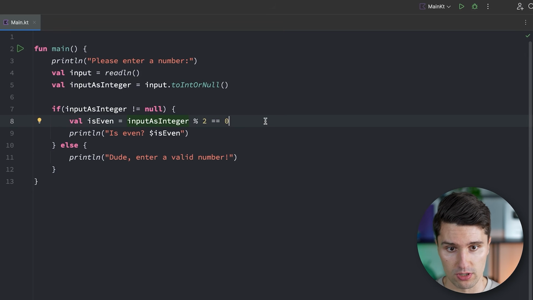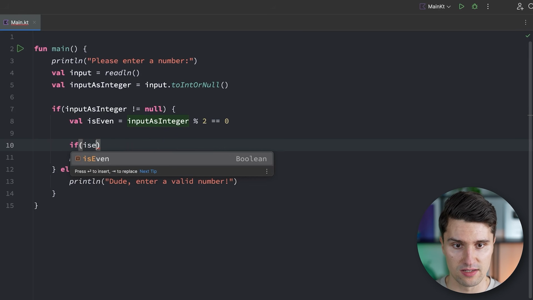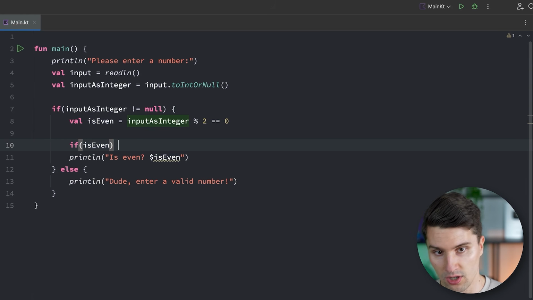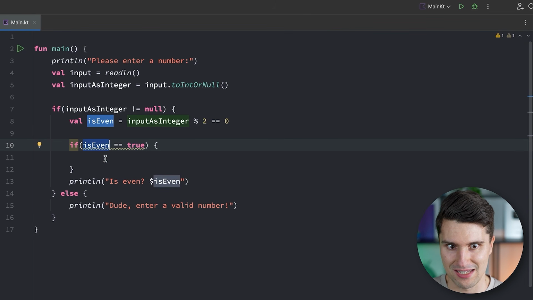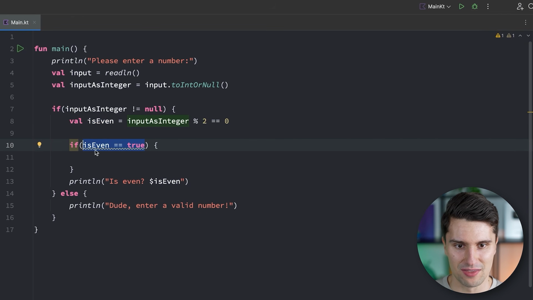And we could of course also nest these if conditions. So we could also go in here and say if is even, which is again a boolean, so we can use this boolean for our if condition. If is even is true. By the way, many coding beginners do something like this, where they say is even is equal to true. That's redundant because is even is already a boolean that is expected here in these parentheses. This way you would just compare whether true is the same as true, which is always true. So don't compare this with true, just pass is even.